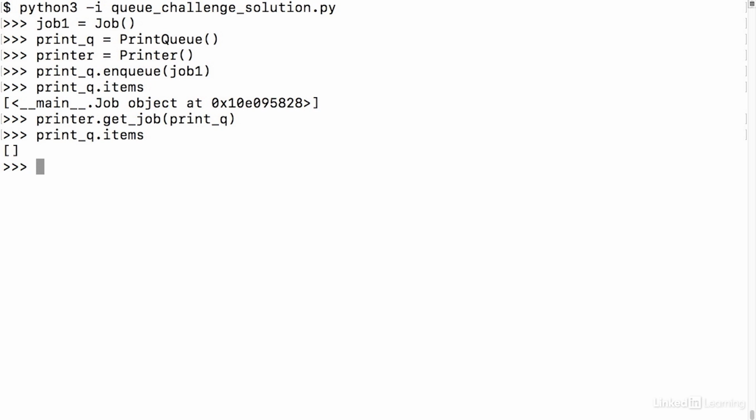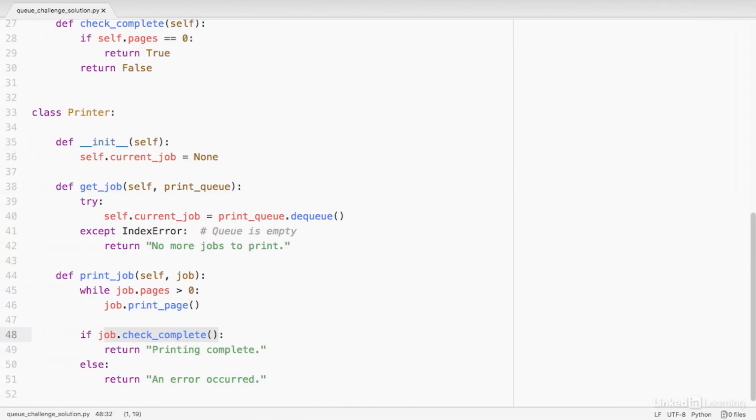Now, because the printJob method is part of the printer class, I need to call it on my printer object. So I'll say printer.printJob, and I need to pass in a parameter. We'll go back to the code here. I need to pass in the job that I want to print. This is currently represented by self.currentJob.